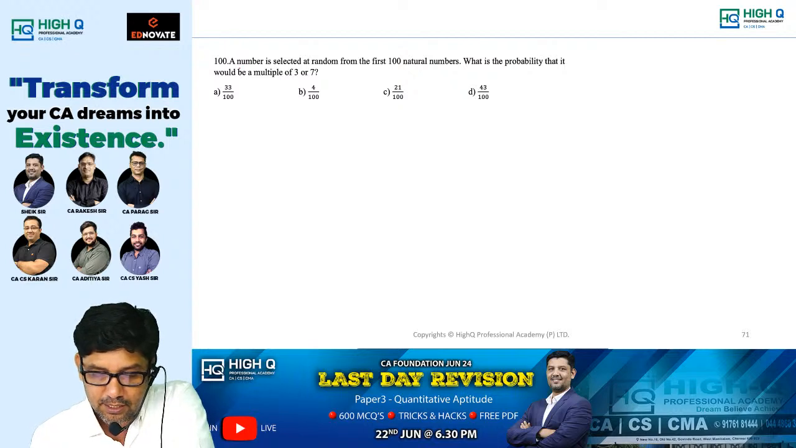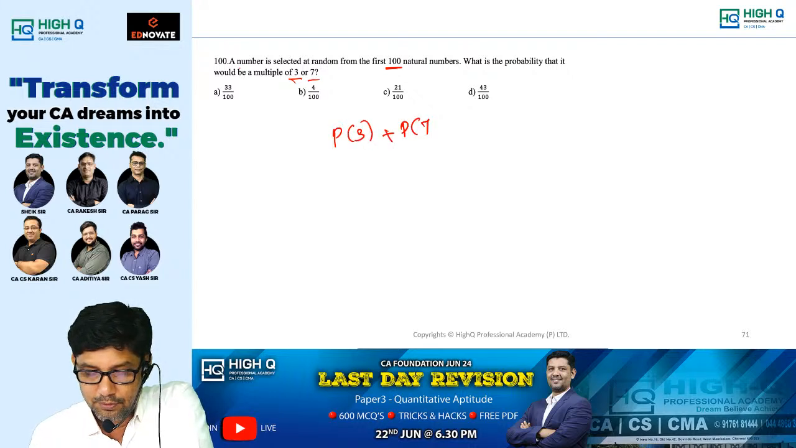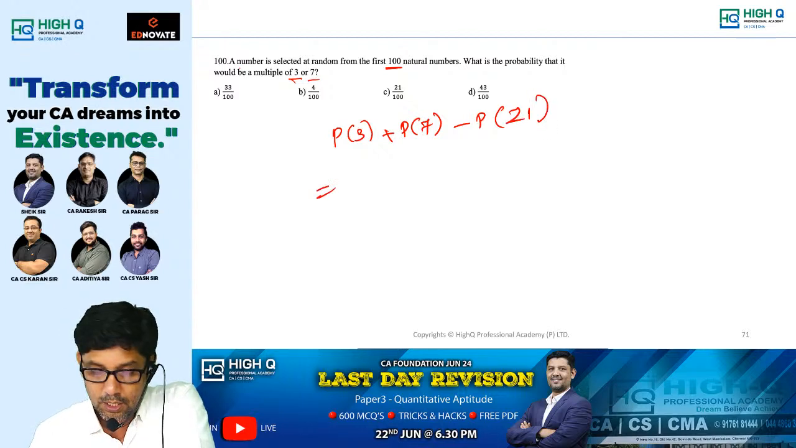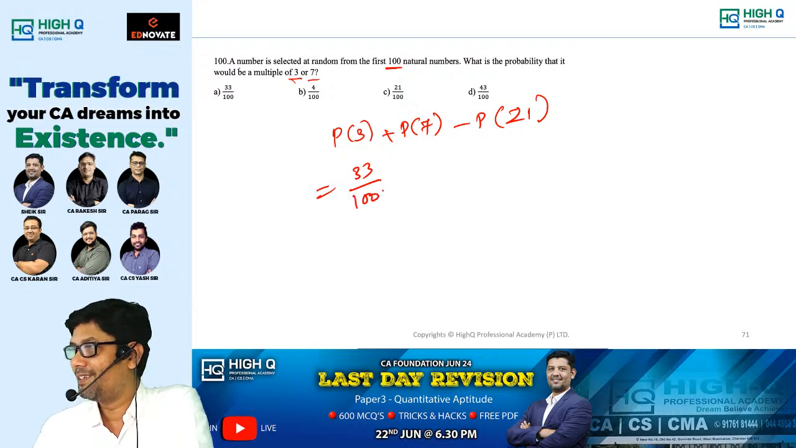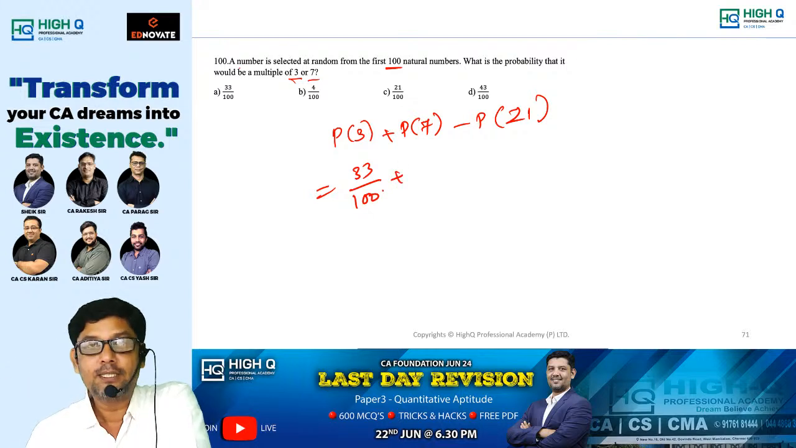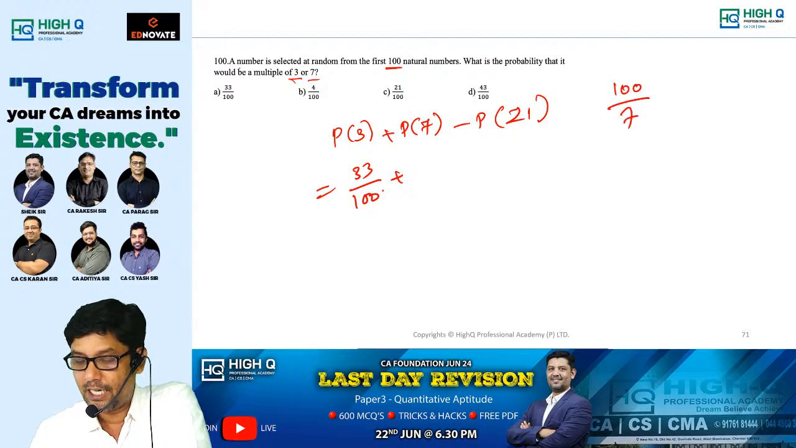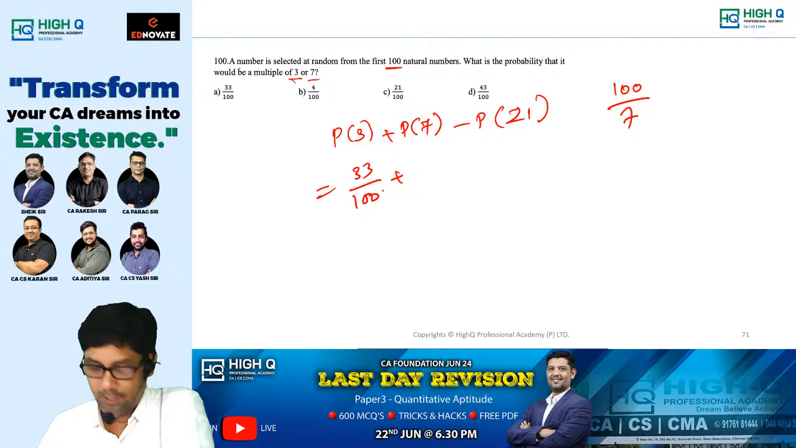A number is selected at random from 100 natural numbers. Okay, divisible by 3 or 7. So probability of 3 plus probability of 7 minus probability of 3 and 7, which is 21. How many numbers are divisible by 3, my dear? 33. 33 threes are 99. No need to check, which is very close to this. Plus 7. Okay, how many times? See, simply you do it. What is 100 by 7? 14 point something. So 14.